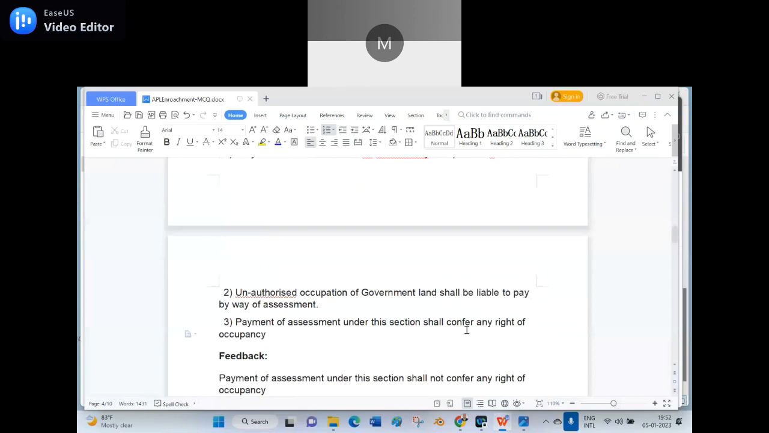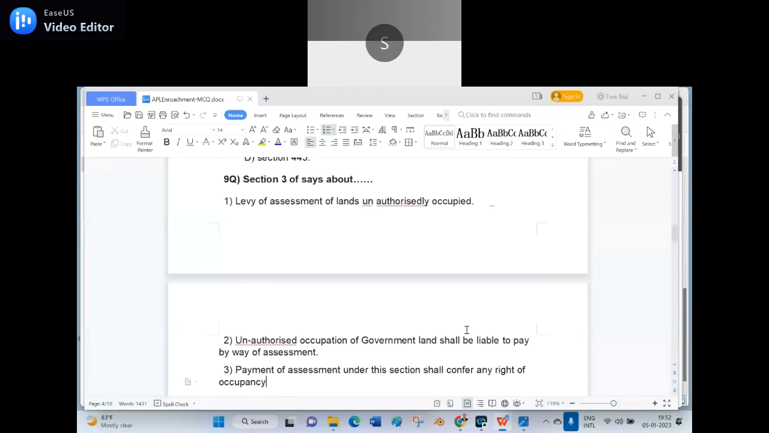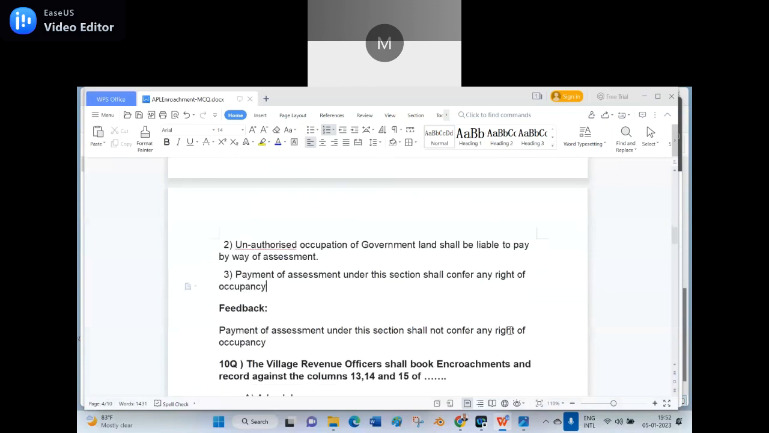So if I give the options 1 plus 2, or 1 plus 2 plus 3, or 1 plus 3, the answer is 1 plus 2. Correct answer. Is it clear? I made a mistake in the third statement. That means the first two are correct. Am I right? Yes, sir, that is the sense.